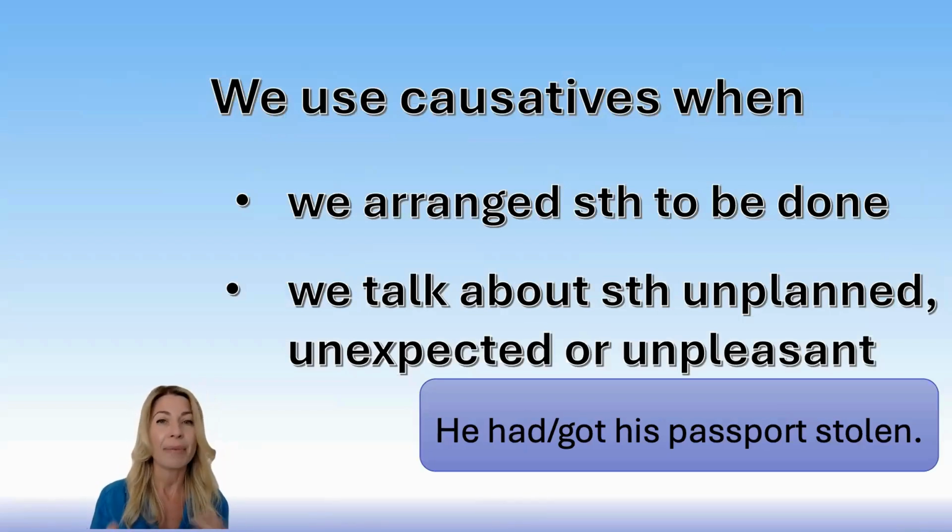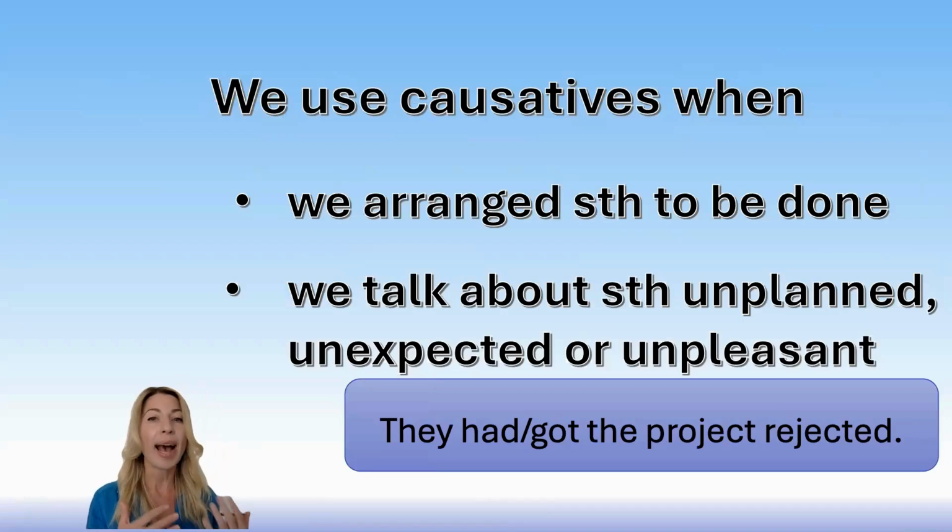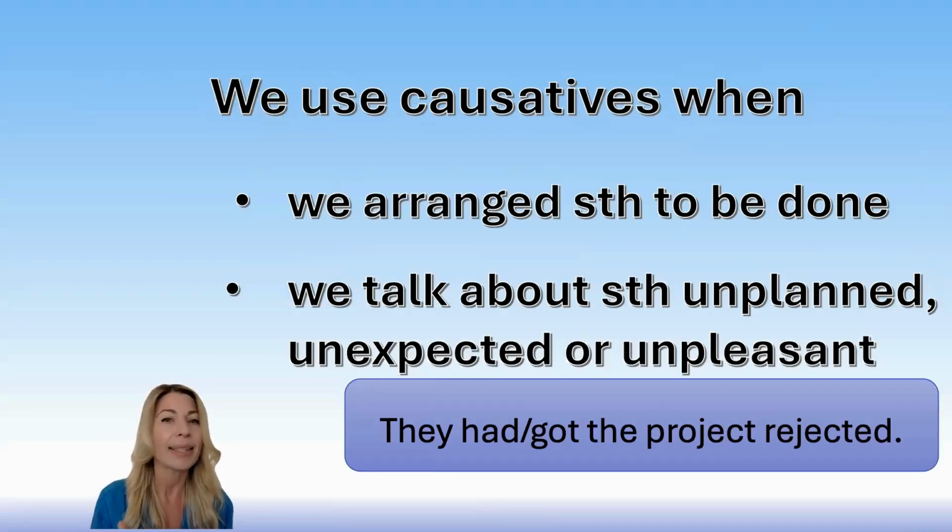However, we haven't arranged that. Or they had the project rejected, or they got the project rejected. It's unpleasant, it's unexpected and unplanned. So just keep in mind, we use causatives when we arrange something to be done, or even if it's not arranged and something happened, we can also use it. And usually this is an unexpected, unpleasant situation.